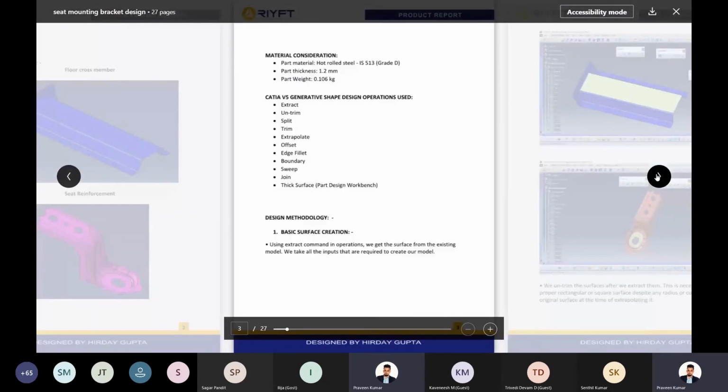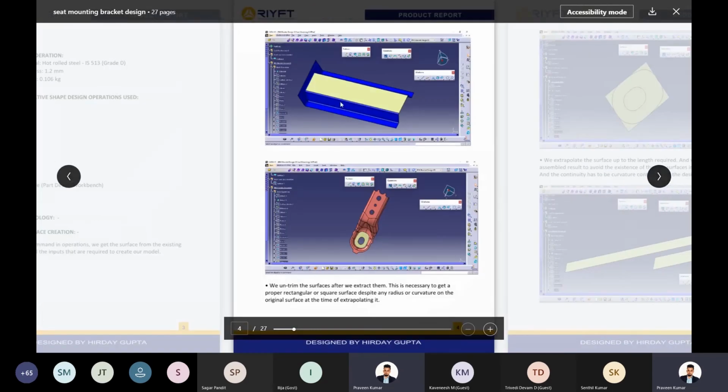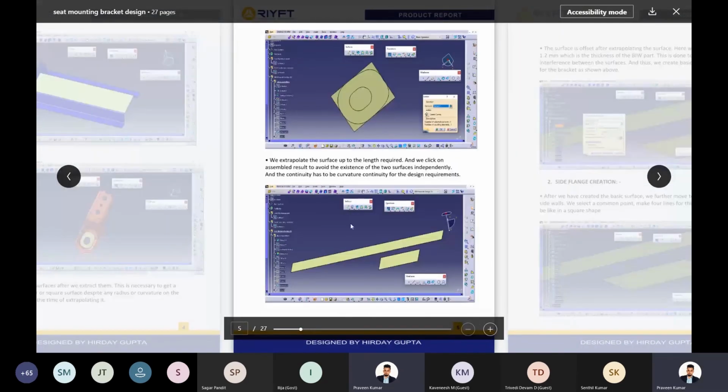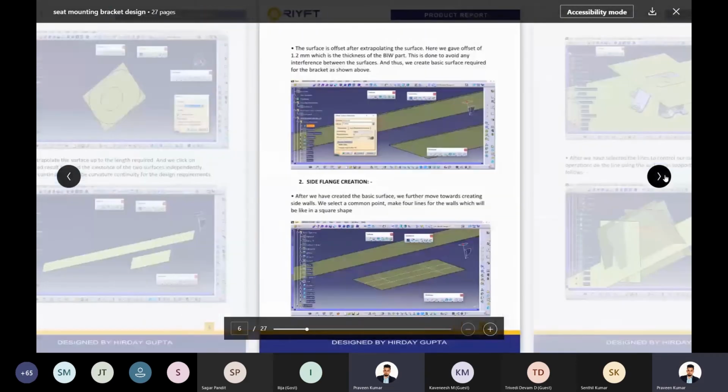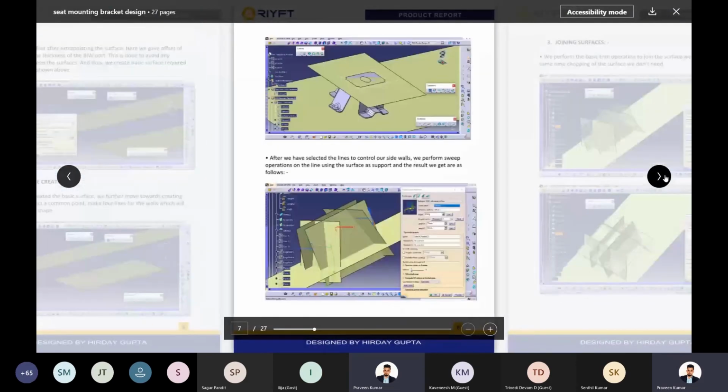So what are the components he's working on? What are the material considerations? What are the commands you're going to use in CATIA to create this particular component? And the step-by-step design methodology. So how you extract the surface, from where you extract the surface, a step-by-step method on how you do it. So this was prepared by the student.